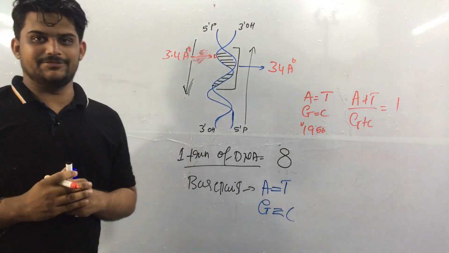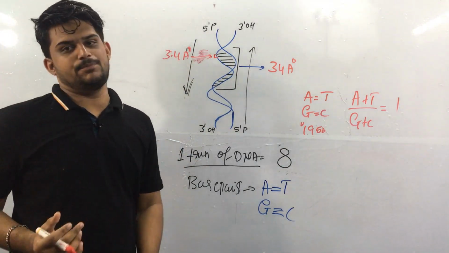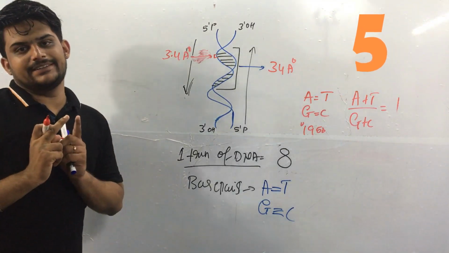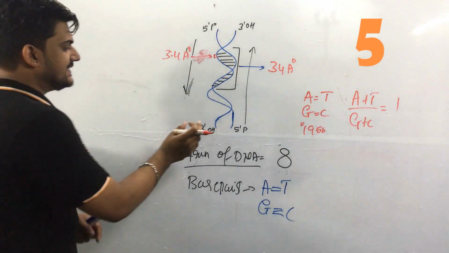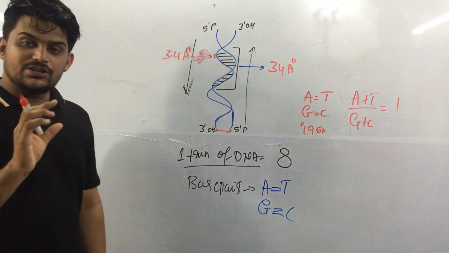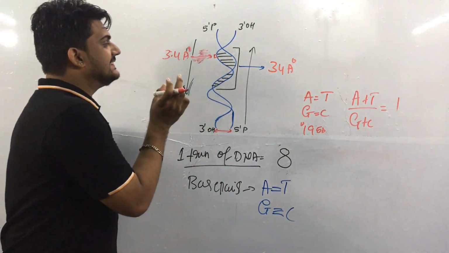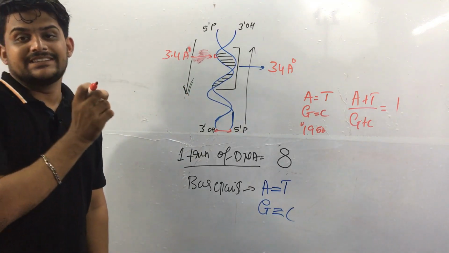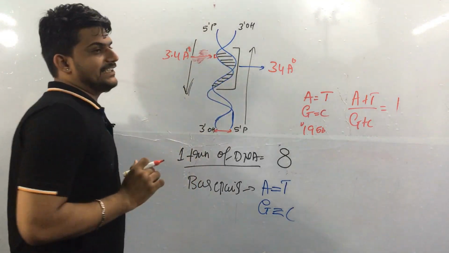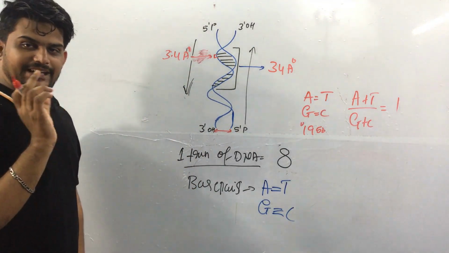Next we will move to the fifth important character, that is the distance between the two polynucleotide strands, or you can also consider this as the diameter of the nitrogen bases.